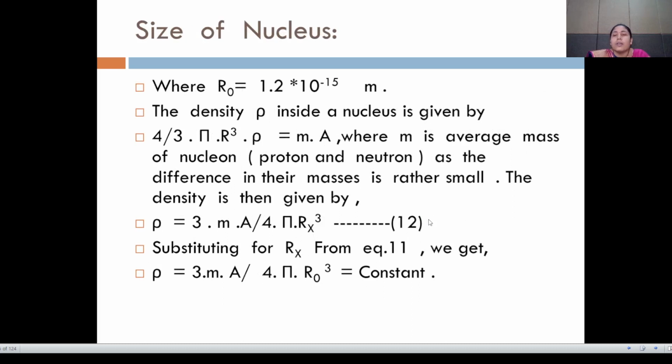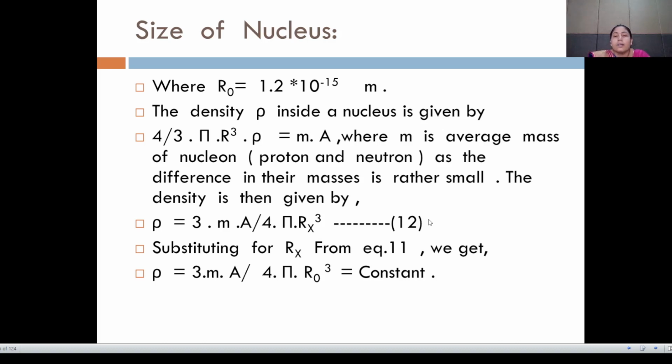Where R naught is equal to 1.2 into 10 raised to minus 15 meter, and the density rho inside a nucleus is given by 4 by 3 pi r cube into rho is equal to m into A, where m is the average mass of nucleons. As the difference in their masses is rather small, the density is given by rho is equal to 3 into m into A divided by 4 into pi into Rx cube, that is equation number 12.